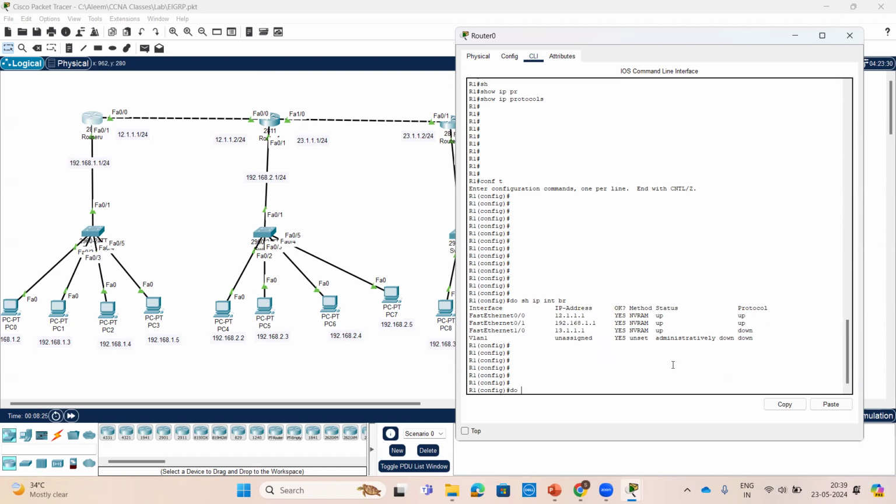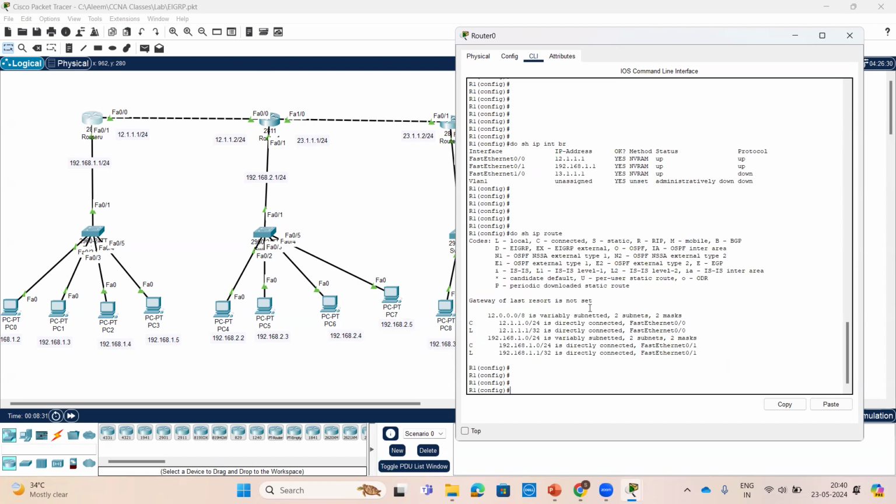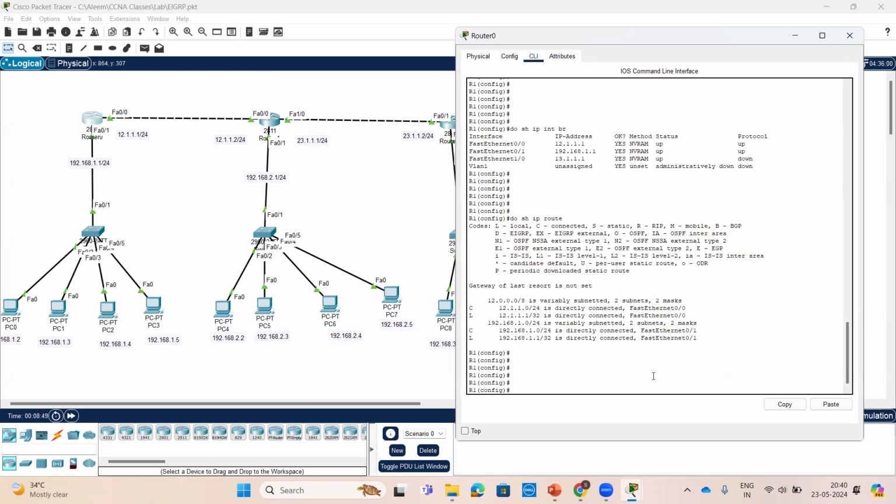If you want to check, do show IP route. In the routing table, only the directly connected routes are there. And can anyone tell me the AD values of directly connected and static? Directly connected is 0, static is 1.